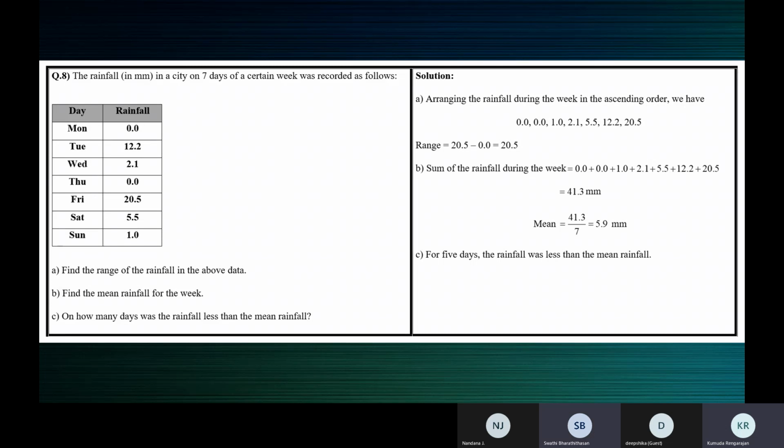Ma'am, it's on Monday, Wednesday, Thursday, Saturday, and Sunday, ma'am. Okay, on these days, so 5 days. For 5 days, the rainfall was less than the mean rainfall.